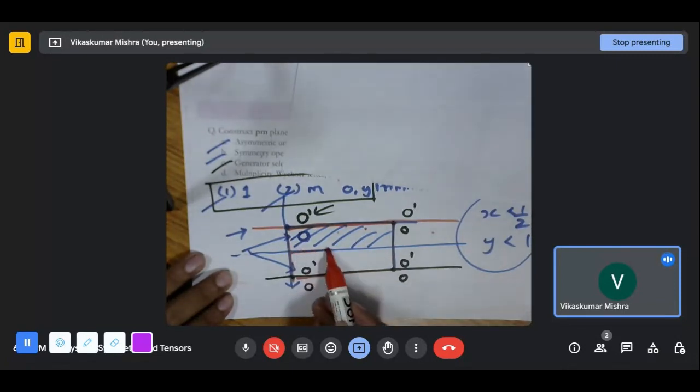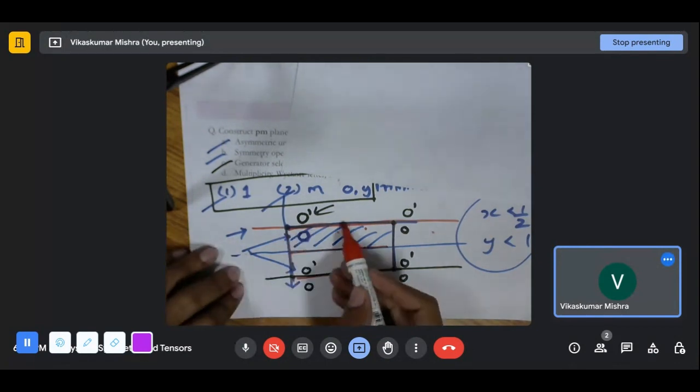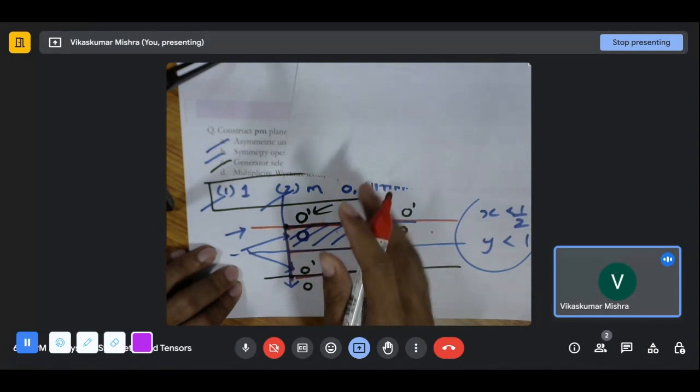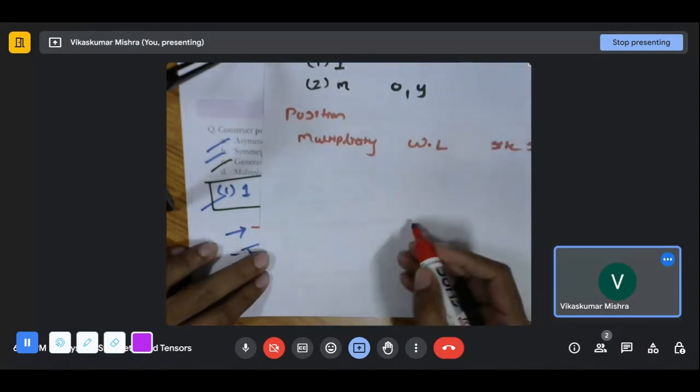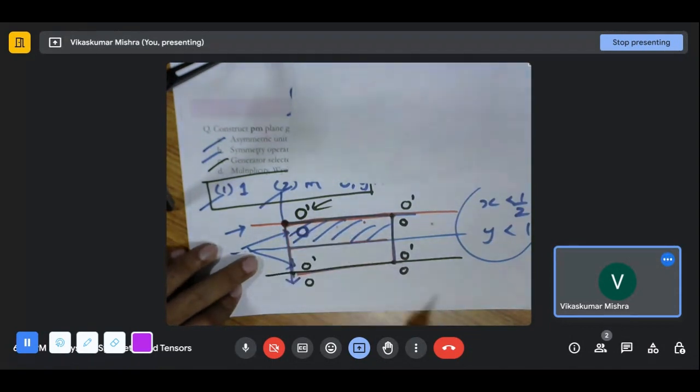And also there is a mirror at x half, and y can be anything. So let's start with the first one, where we are placing our point over here. This is our first point. Let us say how many points we will generate if we place our point over here. Effectively, to this particular cell, this is contributing by the amount of 1 by 4.